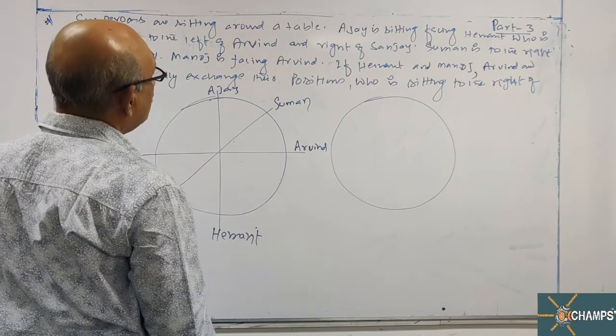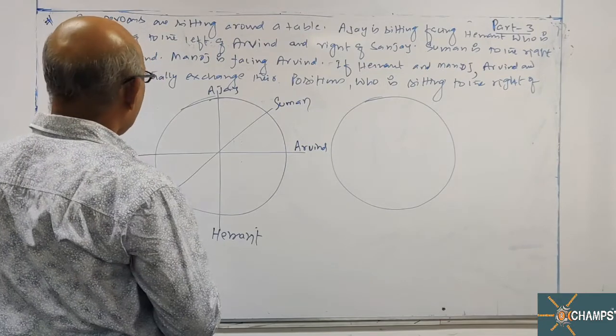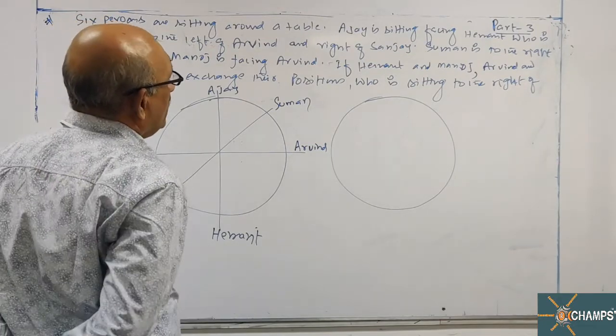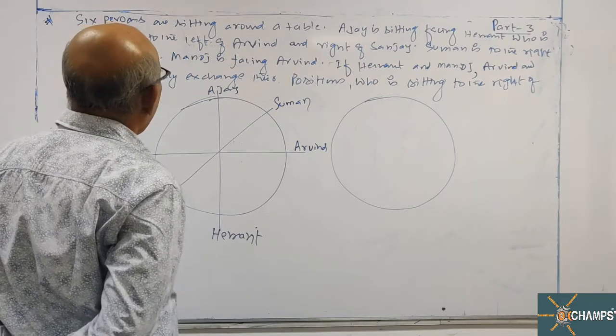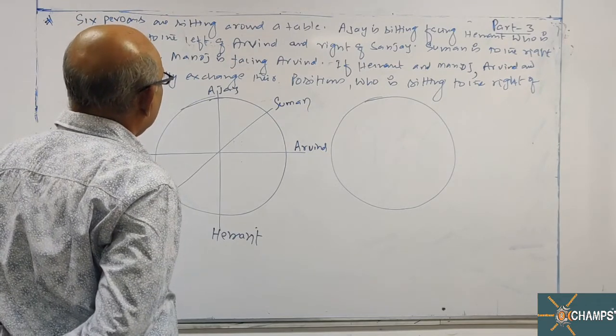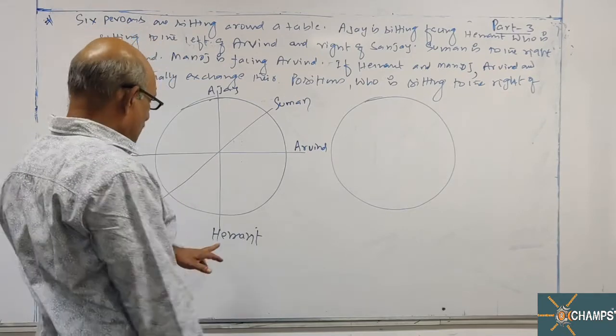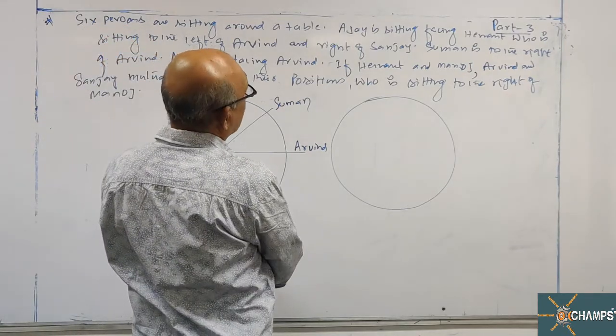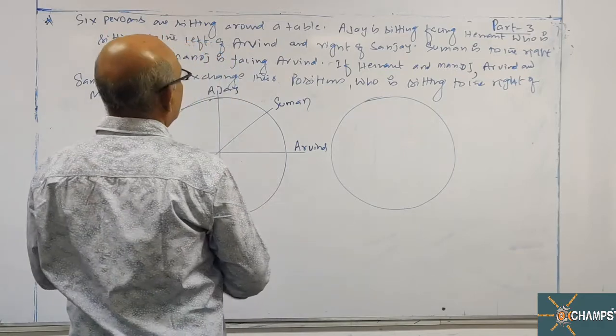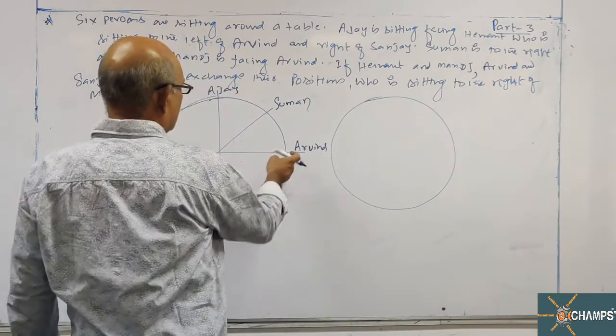Now the right of Sanjay. Sanjay is there. Ajay is sitting facing Hemant, who is sitting to the left of Arvind, and right of Sanjay.